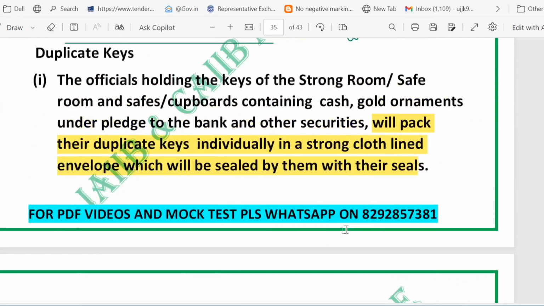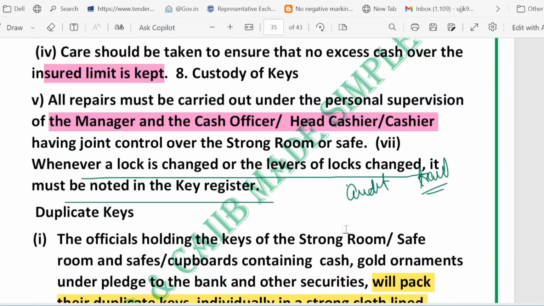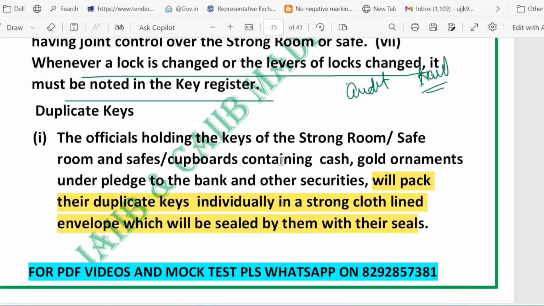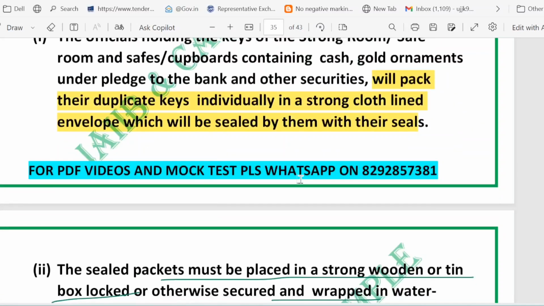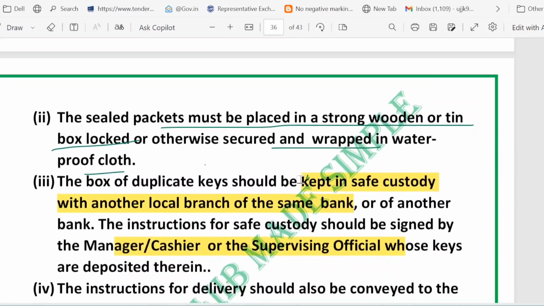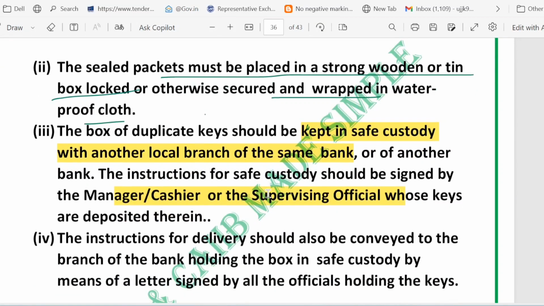So, ultra short points for revision. I told you that repair must be supervised by the manager plus cash officer plus head cashier or cashier. And lock or lever change must be noted in the key register immediately. The duplicate key is in a sealed cloth lined envelope with an official seal. The sealed envelope goes in a strong wooden or tin box, locked and wrapped waterproof.